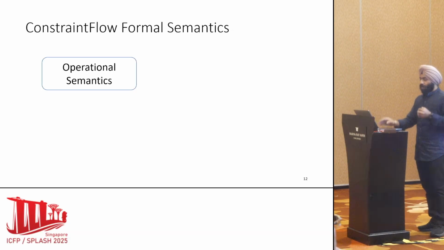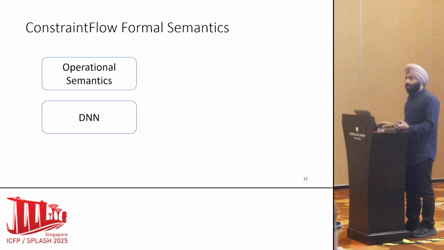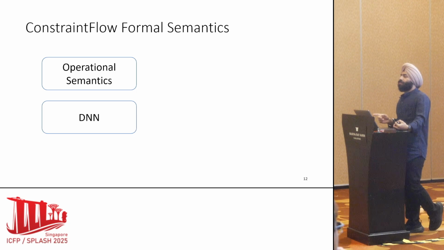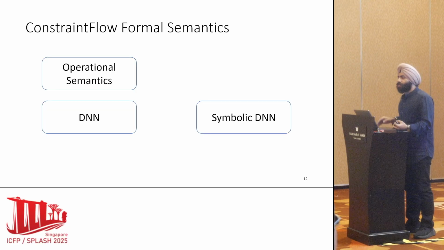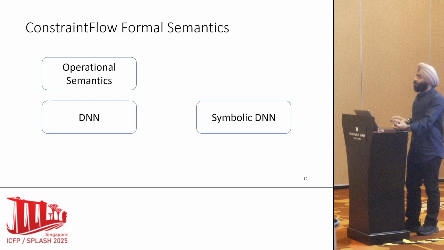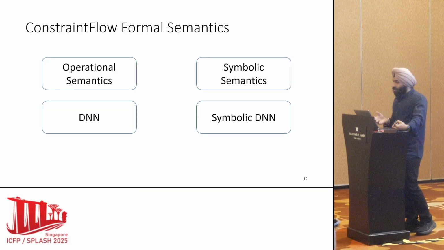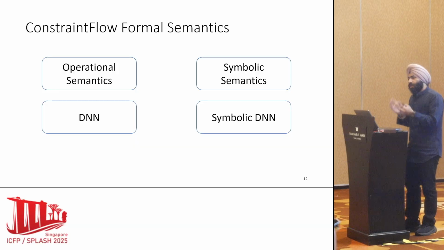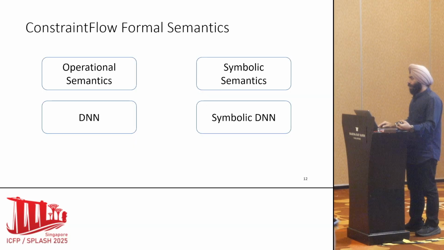Now we come up with the operational semantics where the input to the DNN certifier, again, please remember, is a DNN. But when we want to verify the correctness of a verifier, we don't want it to be restricted to one DNN. It has to be correct for all DNNs. So there has to be some notion of a symbolic DNN. And once you have a symbolic DNN into picture, the operational semantics no more apply. So we come up with symbolic semantics, where you have a symbolic DNN, apply the symbolic semantics, and now you can do some verification.